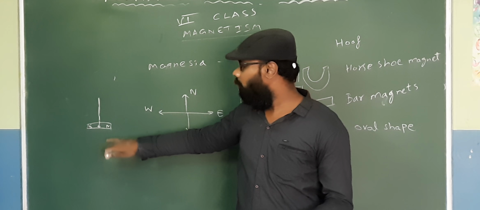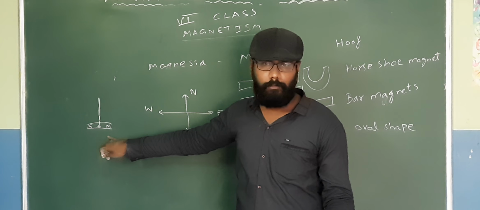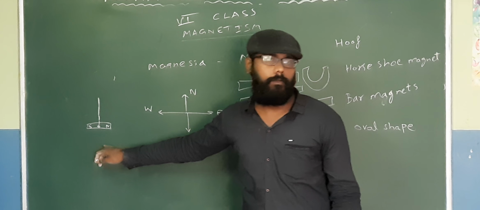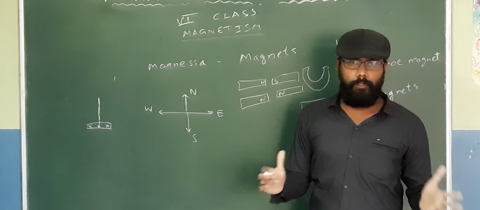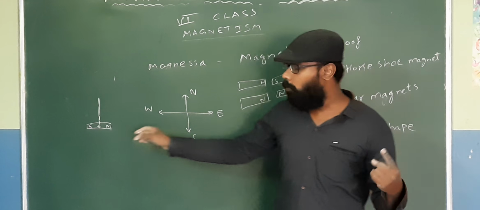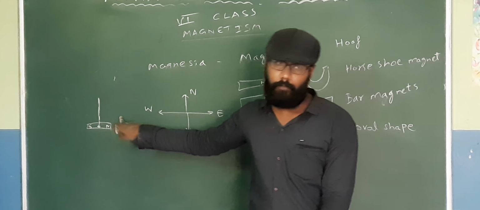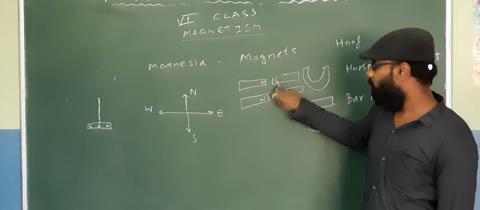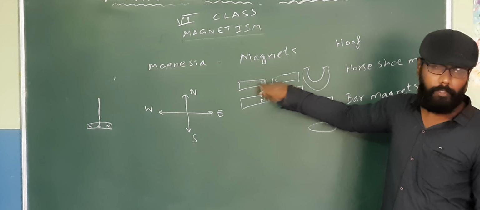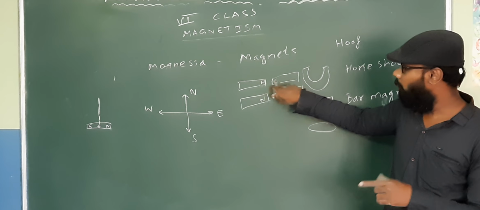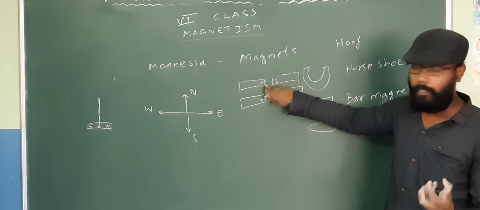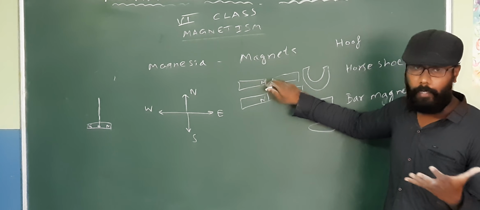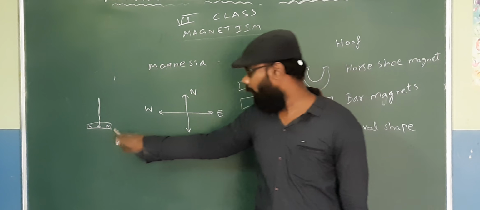That means north and south are attracted. What it says to you is that earth is a huge magnet, because the south of the earth is attracted to the north of the magnet, which means the earth's south and the magnet's north are attracting. What it says, that earth is a huge magnet.